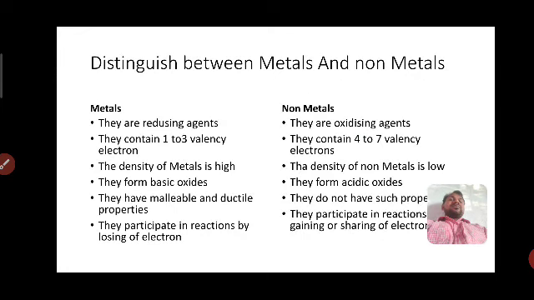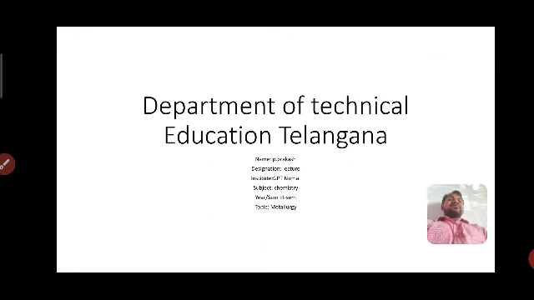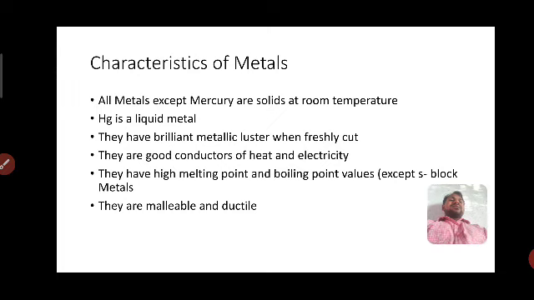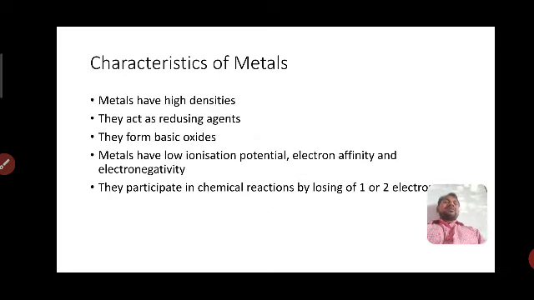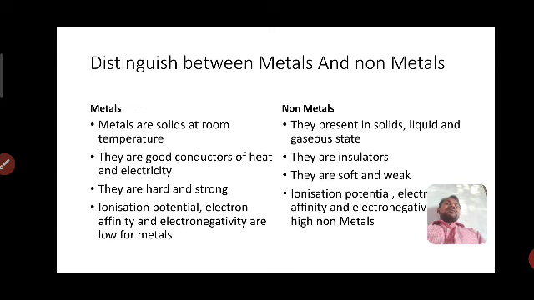In this chapter, these are very important points and how questions can be asked in the board paper. Write any two characteristics of metals. Write any four characteristics of metals. A very important question is to differentiate metals and non-metals.